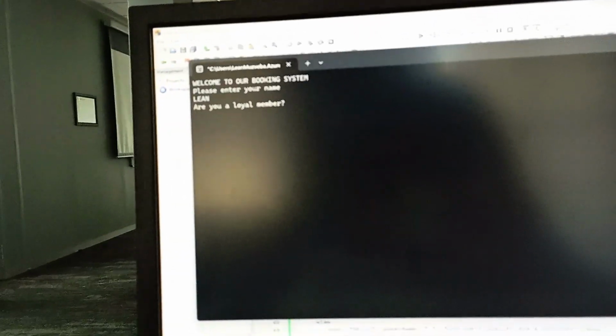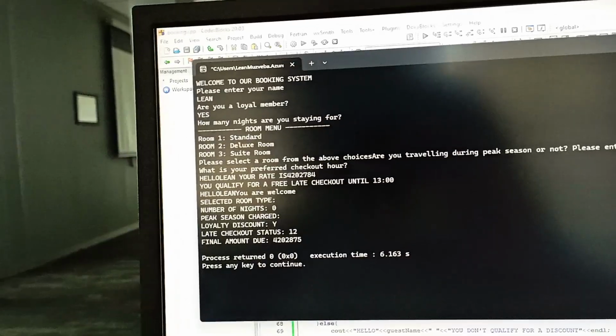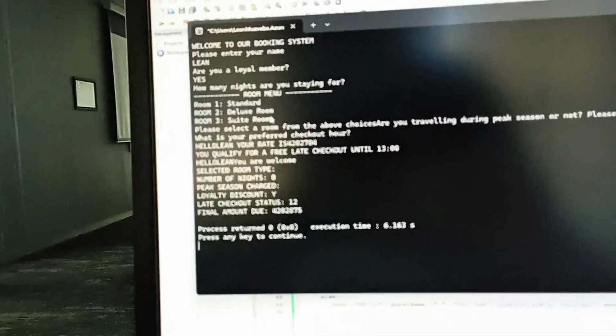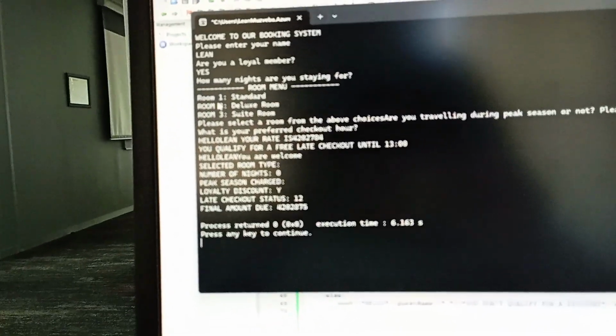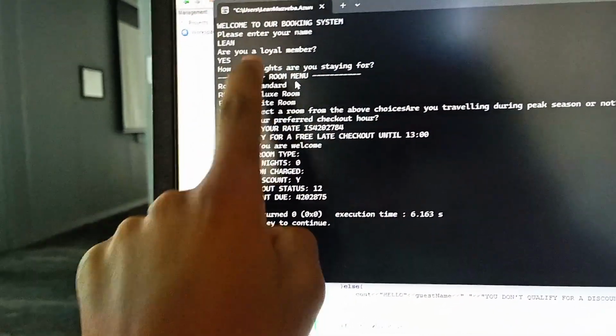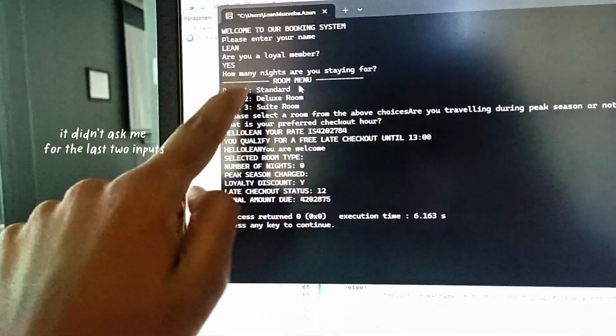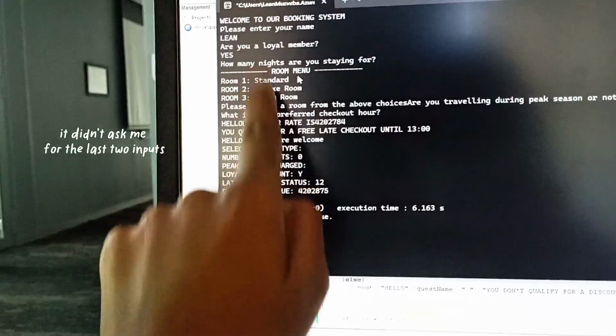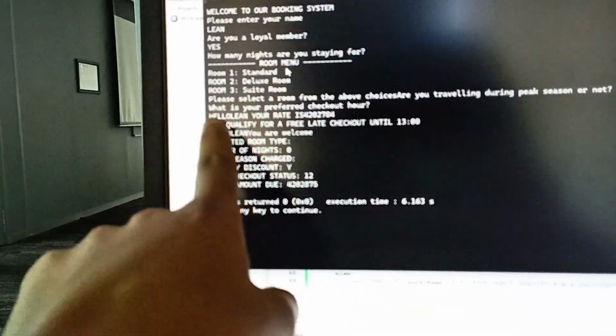Okay, try and see how this works. Yes. Oh, well, okay. Room one, standard. This is the room menu. Okay, no, but this is supposed to appear before I say all of that. So I think I'm gonna have to update the code and put this before.